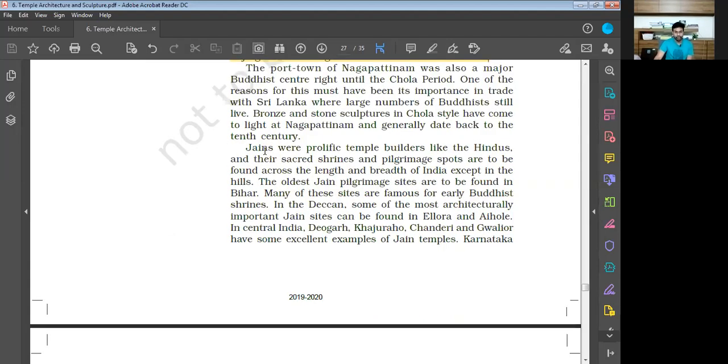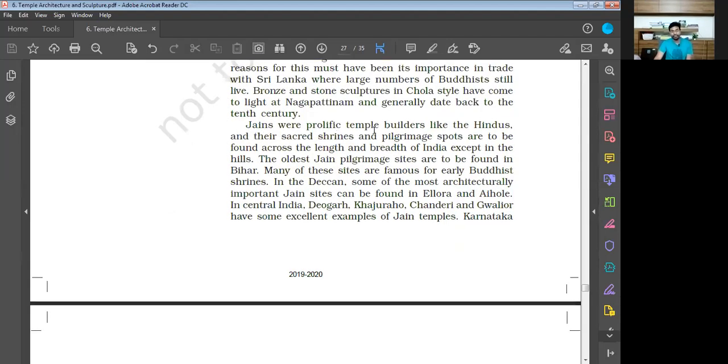Jains were prolific temple builders like Hindus, and their sacred shrines and pilgrimage spots are to be found across the length and breadth of India, except in the hills. So Jains were also very prolific temple builders like Hindus, and their temples are found almost in all parts of India except the hilly areas.